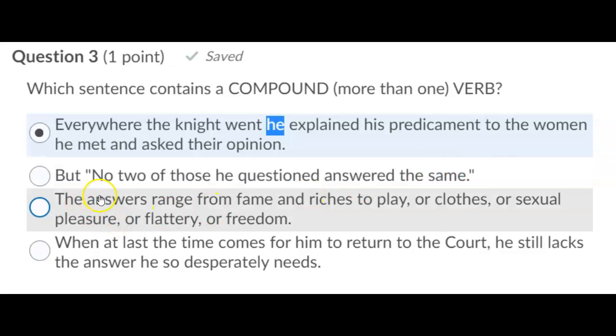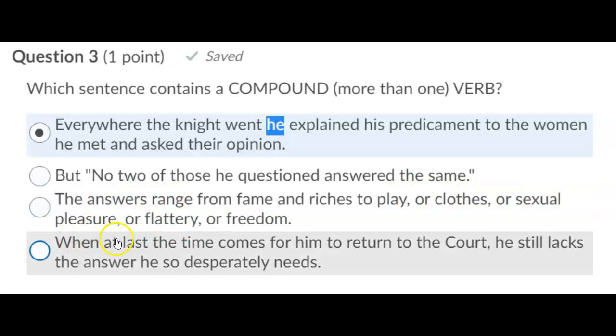No. The answers range, and then this is prepositional phrases. They are close or sexual pleasure. Yep, that's 1 subject and 1 verb. When at last the time comes for him to return to the court, that's an introductory dependent clause. The main subject is he, and what does he do? He lacks the answer. So this is your best answer for number 3.